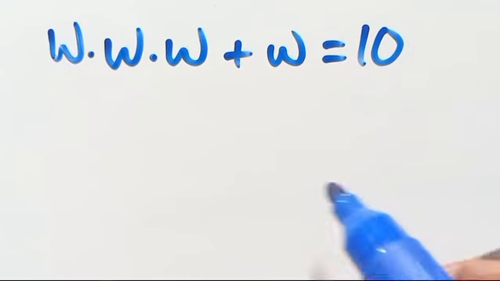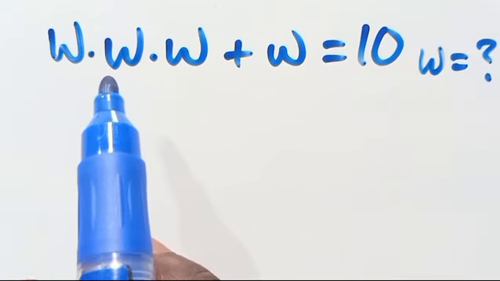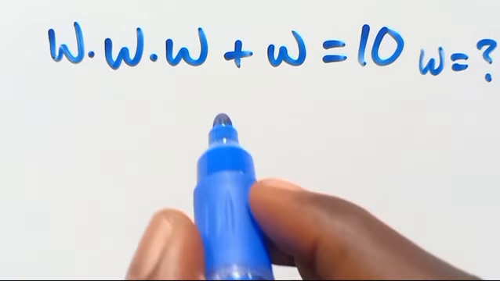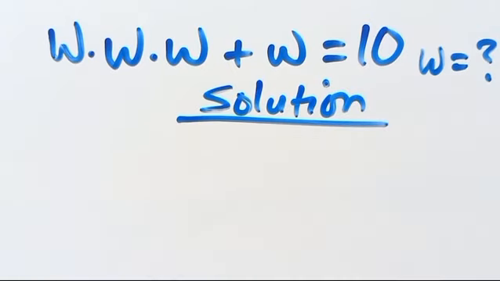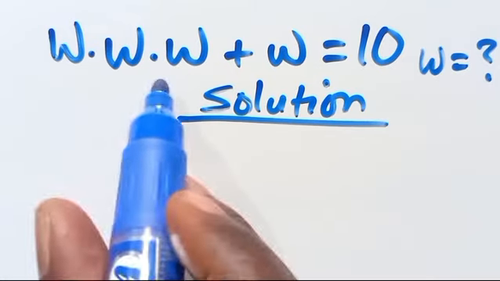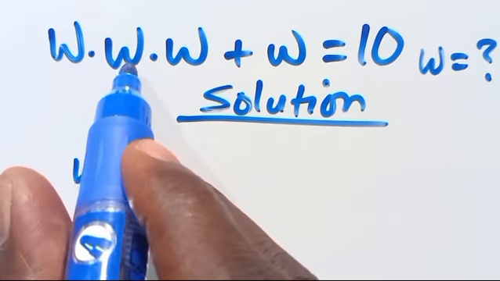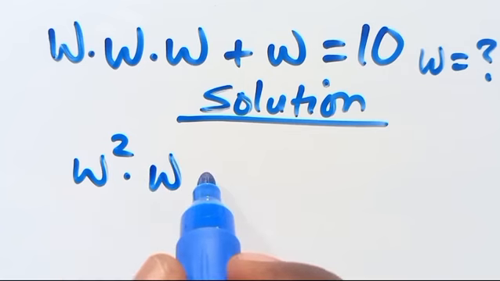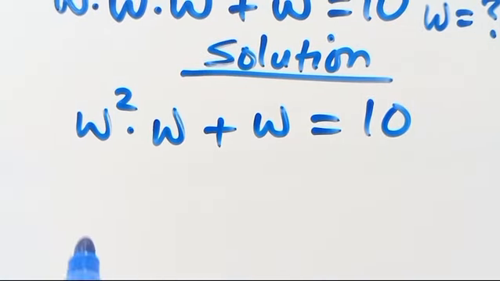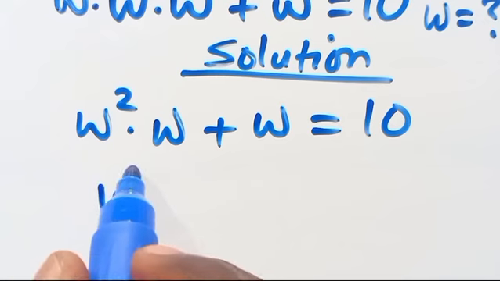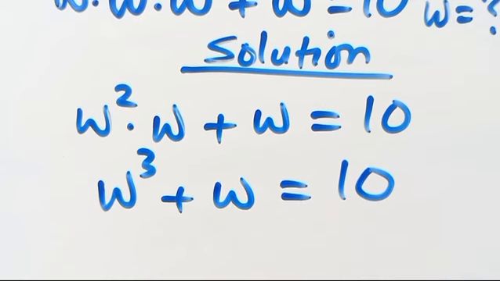In this video, what will be the value of W? Given that W times W times W plus W equals 10, let's have it to be solution. Multiplying this together, we have W square, this times this will be W square, times this will be W, plus W equals 10. W square times W will give us W to the power of 3 plus W equals 10.